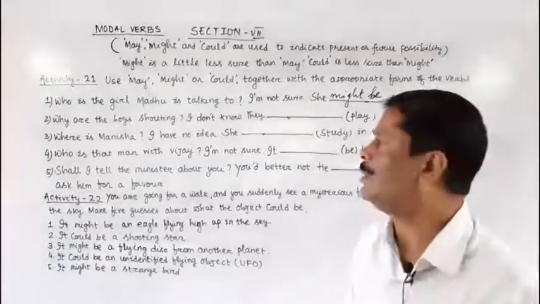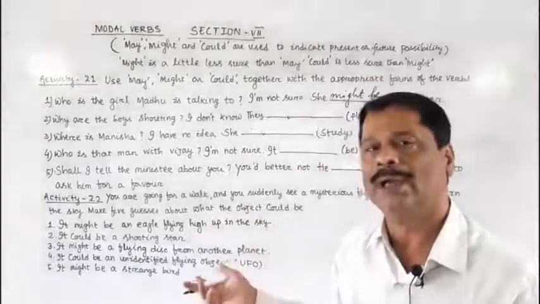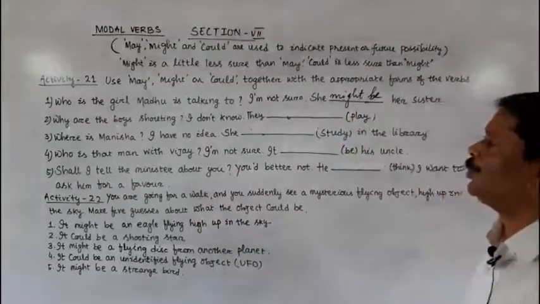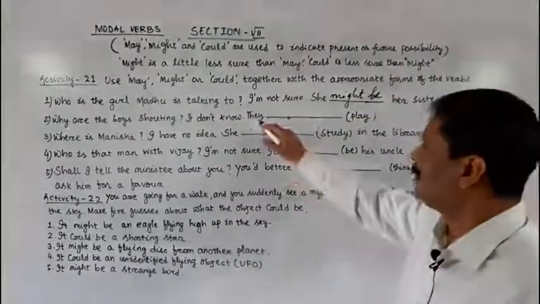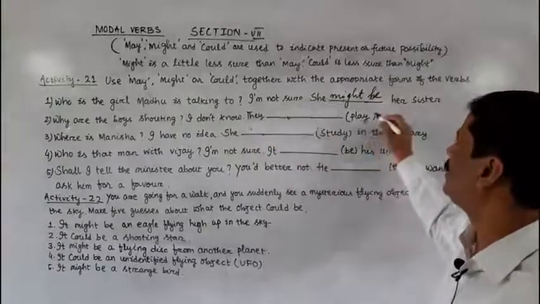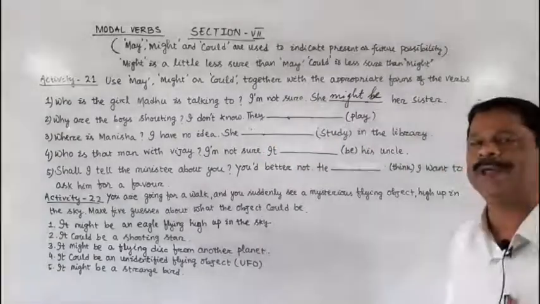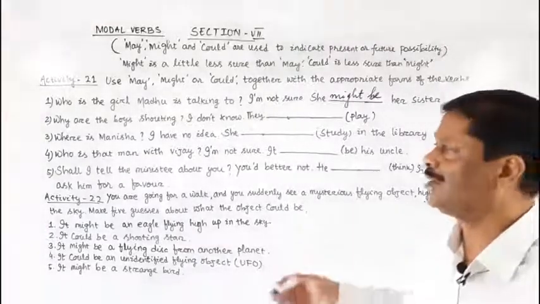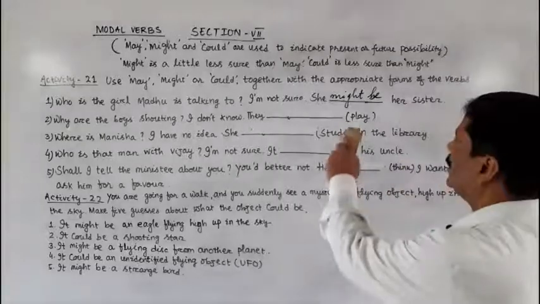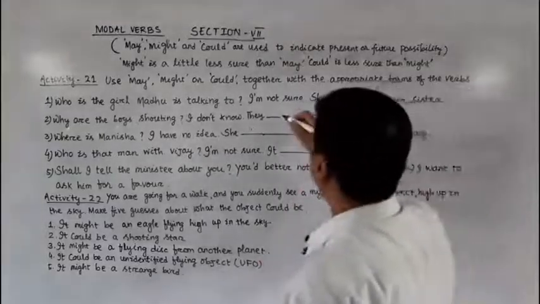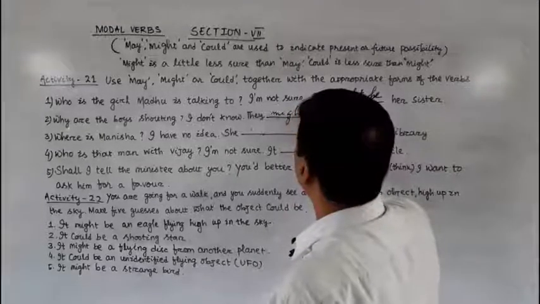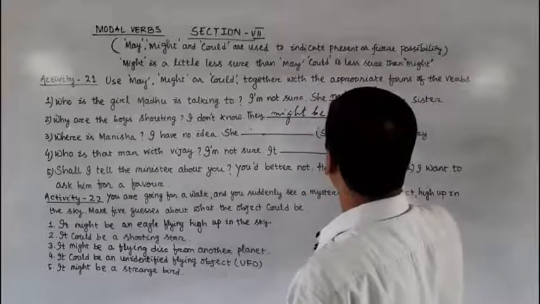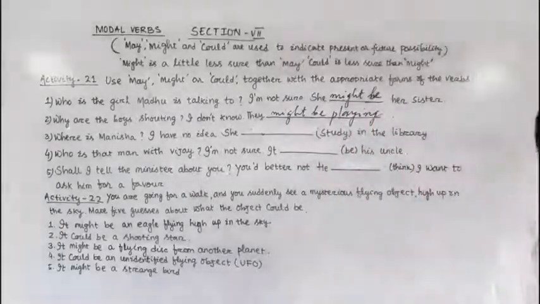Then next question, why are the boys shouting? This question is asked to me, but I don't know the reason for the shouting. So what modal verb will I use? Here the verb that is given in brackets is playing. They might be playing or they could be playing, that is the reason why they are shouting. So the answer will be, they might be playing. Clear? They might be playing.